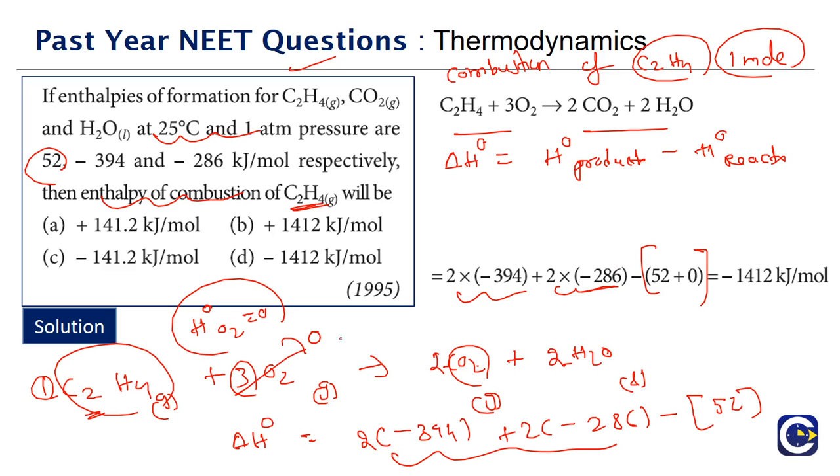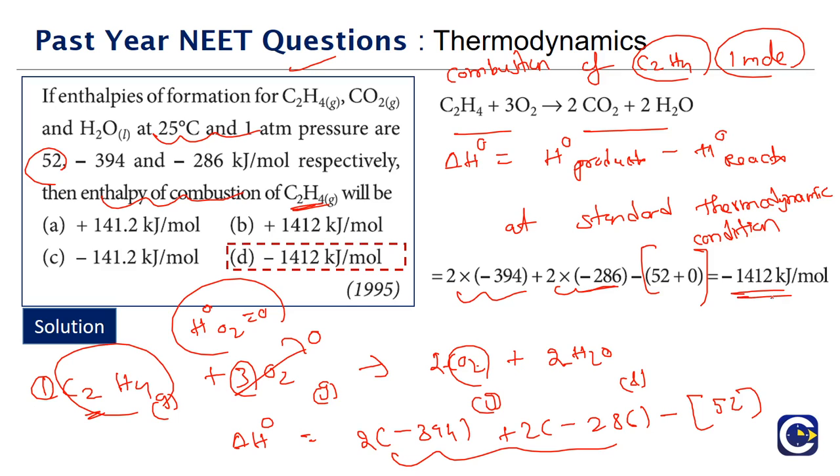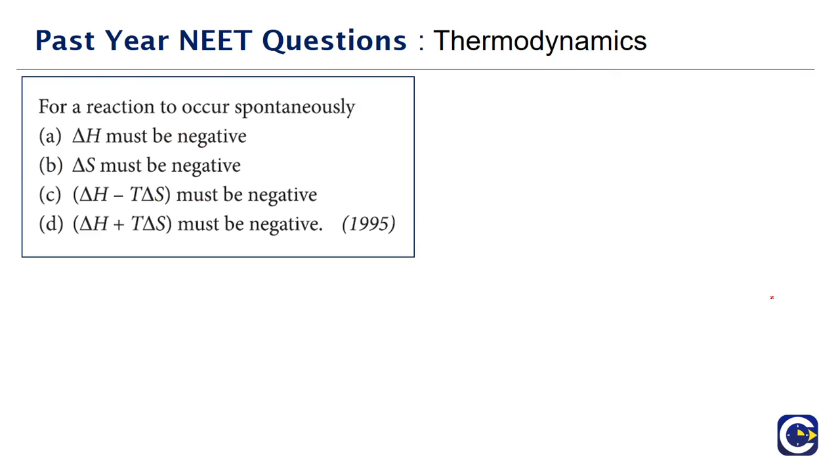There is C2H4 and the basic constituent oxygen, whose enthalpy will be taken as 0 at standard conditions. We are looking at the standard thermodynamic conditions. Under these conditions, what will be the enthalpy of combustion for C2H4? It will be minus 1412 kilojoule per mole. So what is the correct answer? It is option D. Like in all thermodynamics questions, we must be careful. Whenever we are solving a question, we have to be doubly careful about the plus and minus part, because in almost every question, whenever there is a plus answer, you will also have a minus answer. Okay, let's move on to the next question.